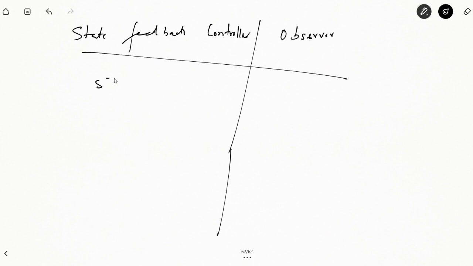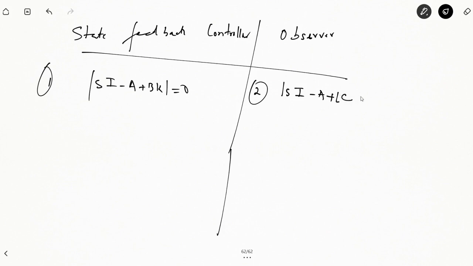So you had an equation here sI minus A plus BK equal to 0. This is your characteristic equation of the system. By properly designing the matrix K, the controller gain matrix K, we can fine tune the system. Here your characteristic equation was sI minus A plus LC equal to 0, where L is your observer gain matrix. By properly designing the value of L, we can reduce the state vector error to 0 as quickly as possible.